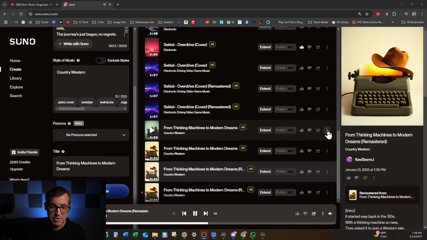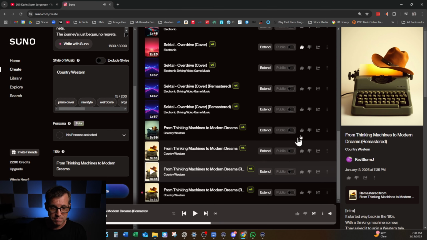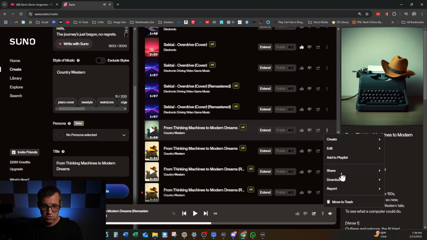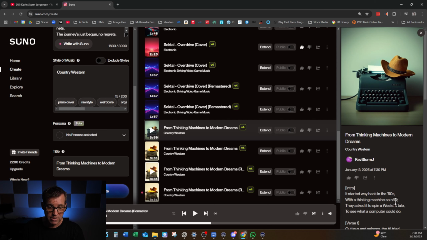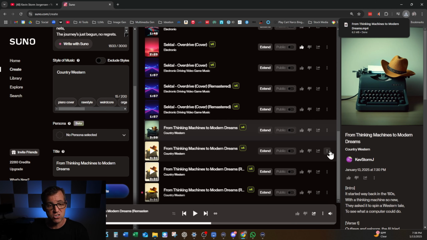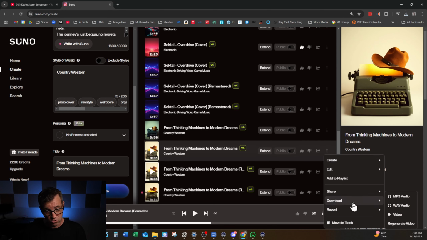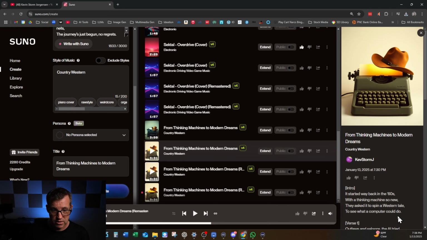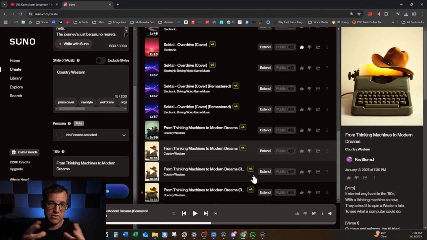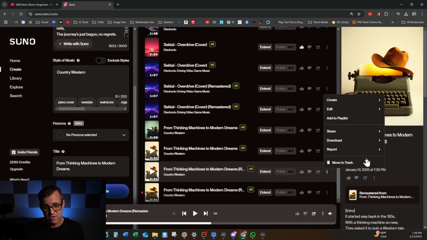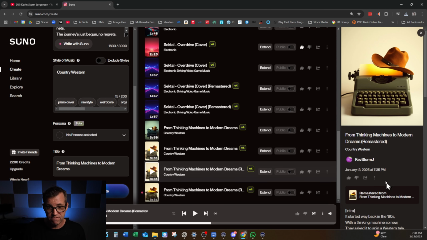So what I'm gonna do is I'm going to download each of the songs. Now, I can download them as an MP3, a wave audio, or even a video. And I'm going to do that for each of these, at least the first two versions, because those are drastically different for at least the same genre or same style and same lyrics. They are different. And I'm going to download one of the remastered versions, the video, now.